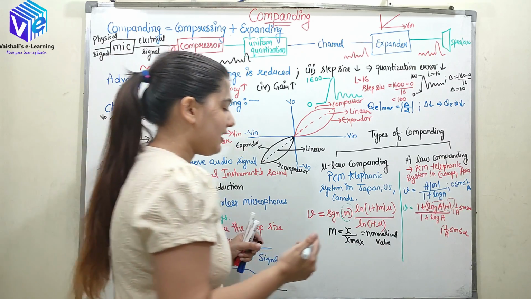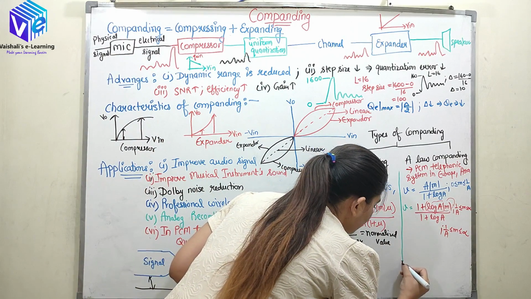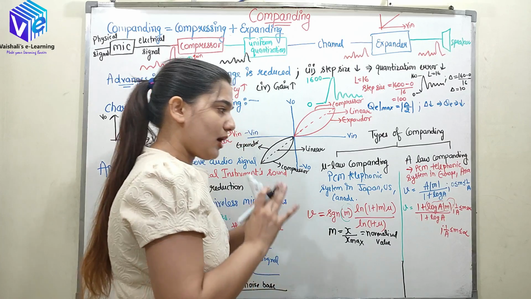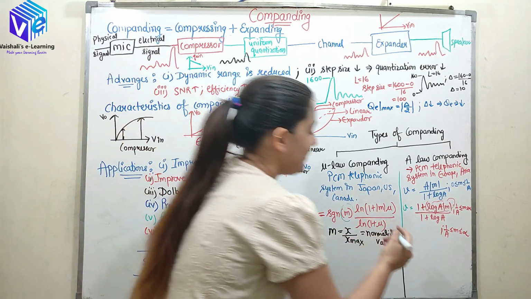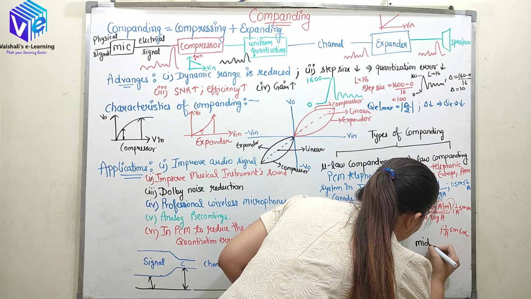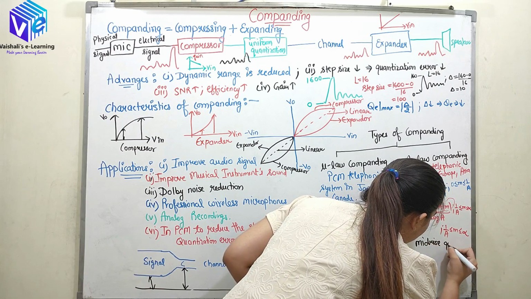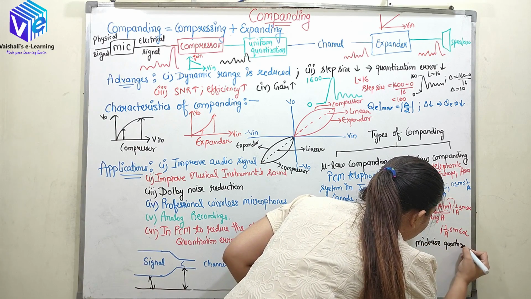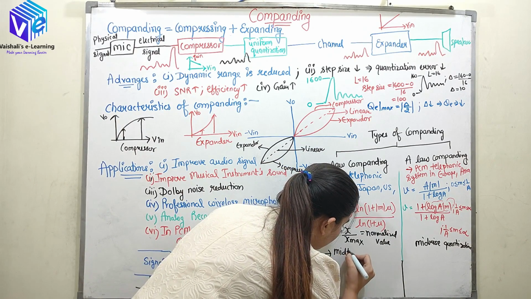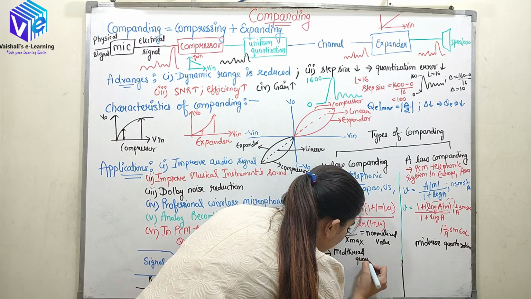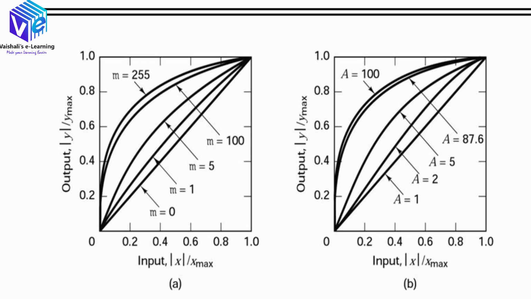So here if I talk about the quantization, so after that we'll be doing the uniform quantization. So here mostly we do the mid-rise quantization, and here we do mid-tread quantization. Now you can see the graph of A as well as mu.